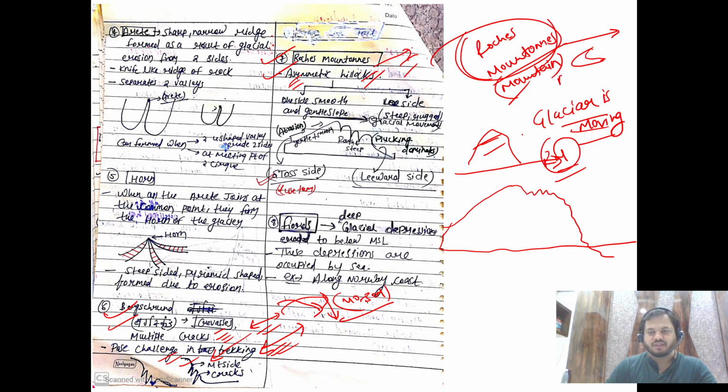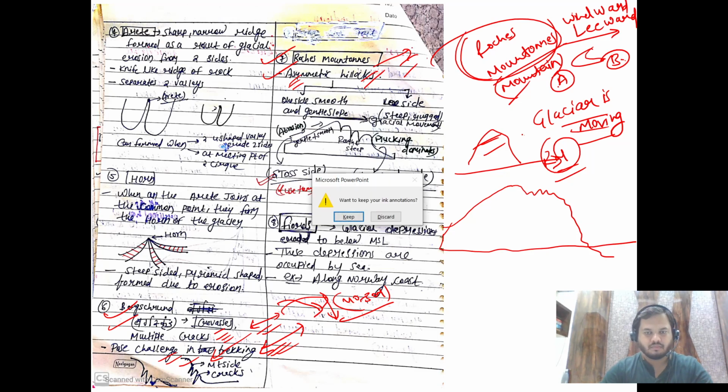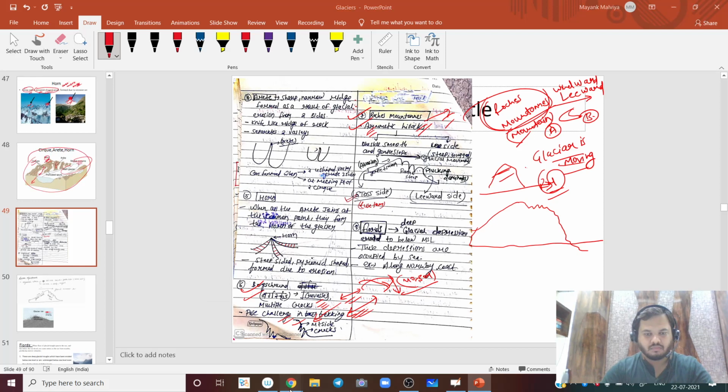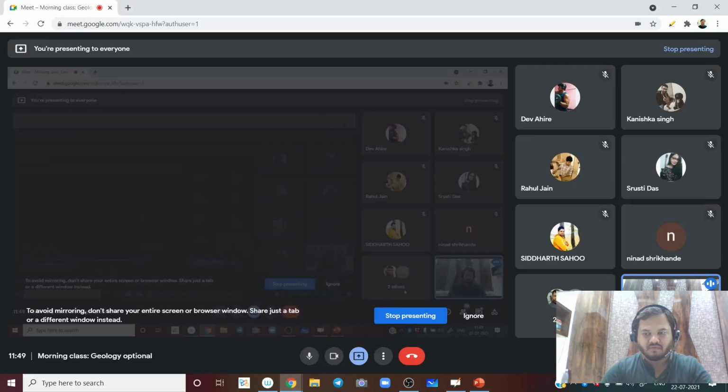So this is side A, this is side B. So what did we call side A and what did we call side B? Which is the windward side and which is the leeward side? Anyone?